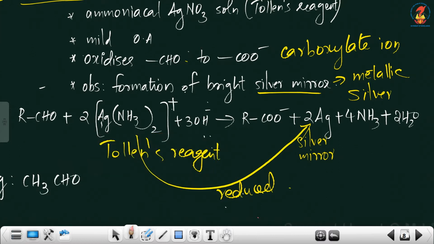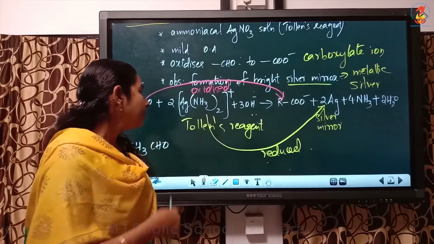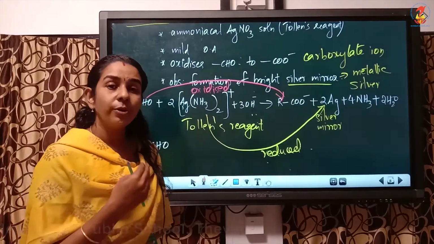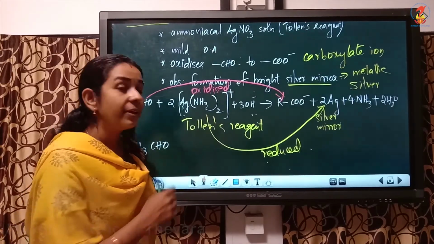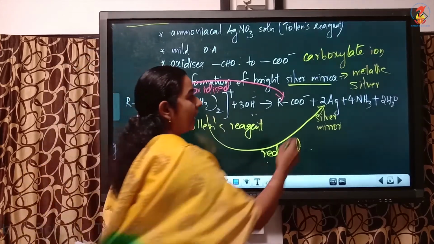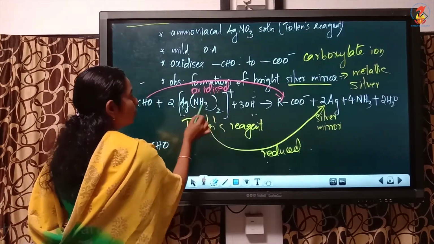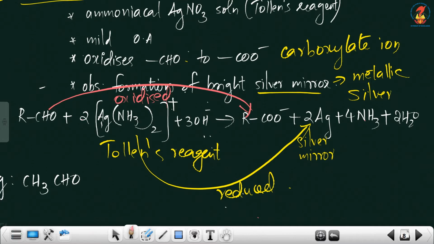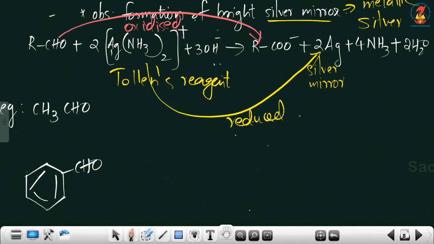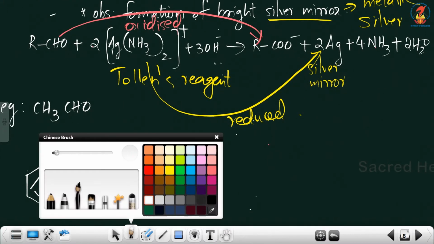At the same time, aldehyde is oxidized. Remember, aldehyde will be oxidized to carboxylate anion. At the same time, Tollens reagent or ammoniacal silver nitrate will be reduced to metallic silver, and the byproducts are 4 NH3 plus 2 water. This is about the general equation.